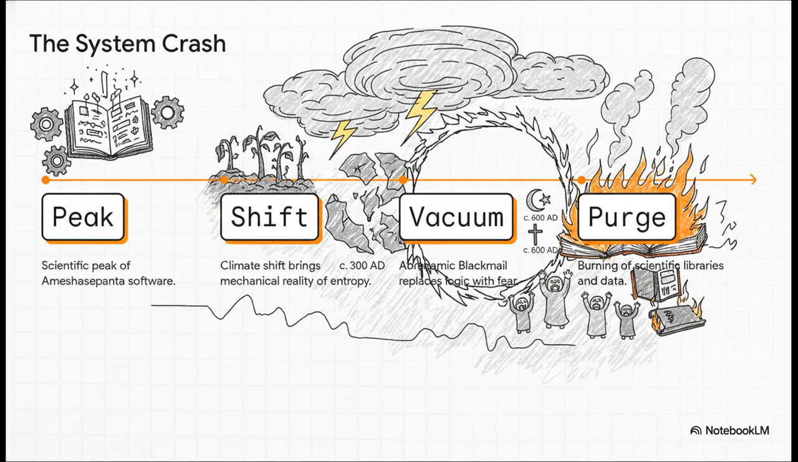The text argues this void was filled by what it calls the Abrahamic blackmail, basically replacing logical administration with doomsday scenarios, around 300 to 600 AD. These new systems thrived by offering miraculous salvation to populations that were completely traumatized by environmental entropy.